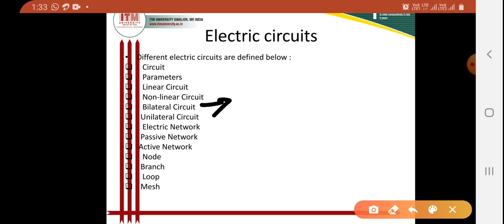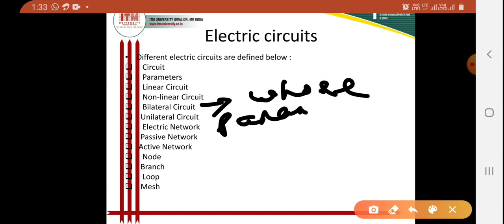So what is bilateral network? What do you understand? A bilateral circuit, this is a circuit. So this bilateral circuit is one whose parameters or whose properties.